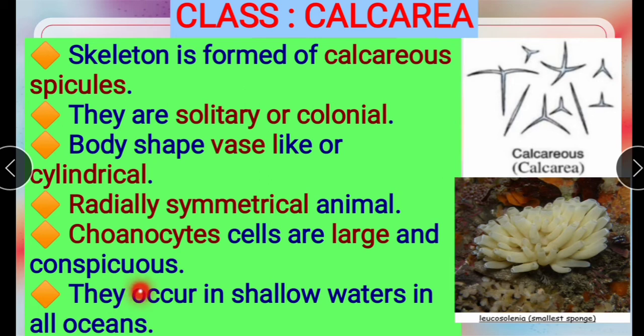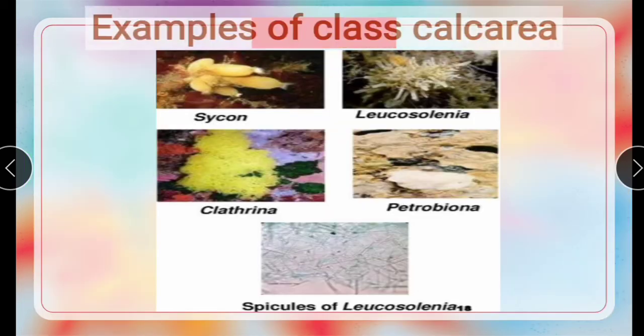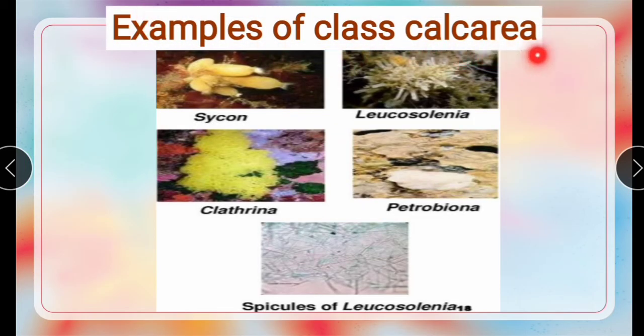They occur in shallow waters in all seas, meaning oceans of little depth. Examples of class Calcarea: Sycon, Leucosolenia, Clathrina and Petrobiona. These are the examples of the class Calcarea.